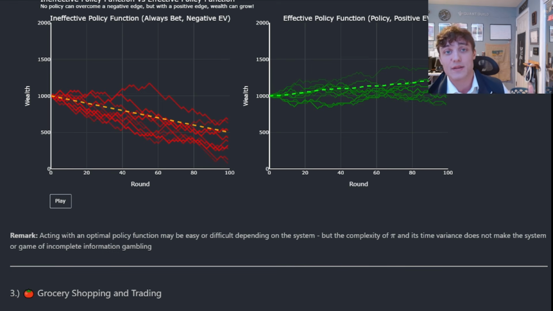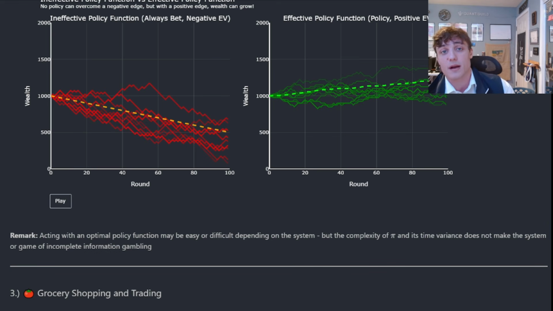In fact, there is a stochastic or uncertain component to grocery shopping and buying a tank of gas as well. When you leave your house, you do not know what the price of the food that you're going to buy or the price of gas at the gas station is going to be outright. That is the market price. That's the spot price effectively. It's the same idea if you go on the exchange and you look at the Apple stock, you know what the price is. That's the spot price. You don't know what it's going to be next week. You don't know if you would have been better off waiting.